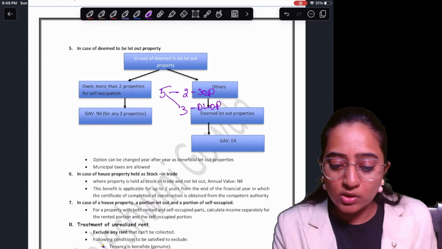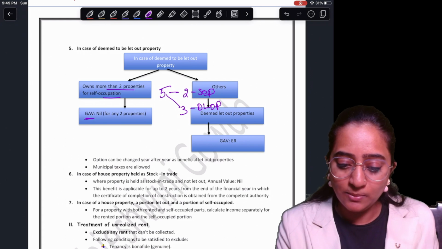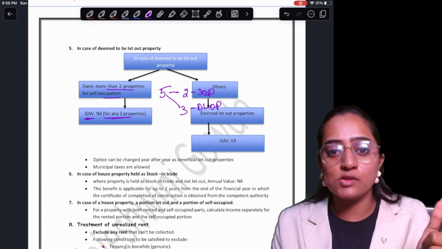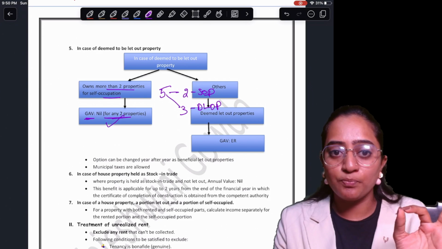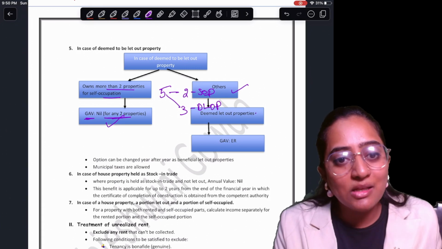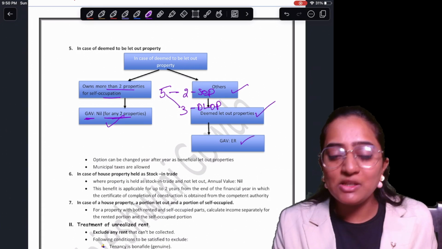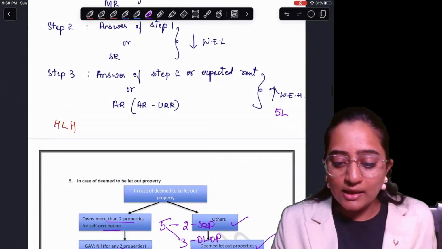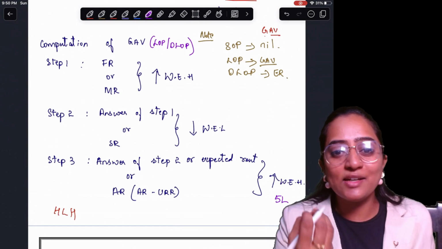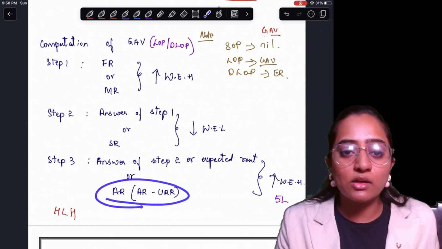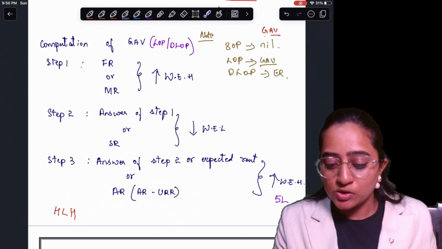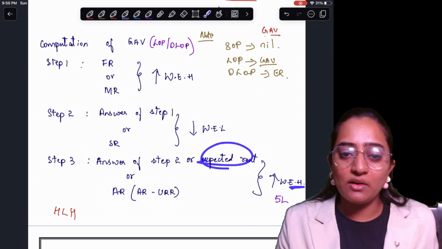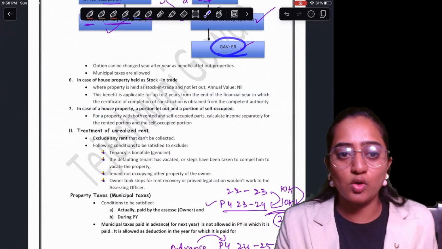Clear? That is, if one owns more than two self-occupied properties, you have to consider the GAV. Up to two properties, you can consider your GAV as nil, because if I'm treating it as SOP, GAV is always going to be nil. If it is more than that, then it is going to be deemed to be let out property. Remember, GAV is going to be your expected rent. Why is your GAV the expected rent? Very simple. In case of your property, you have not given it to anyone for rent, so your actual rent is going to be zero only. So your expected rent is what remains, that too whichever is higher. So I've just written it directly as your expected rent and closed.